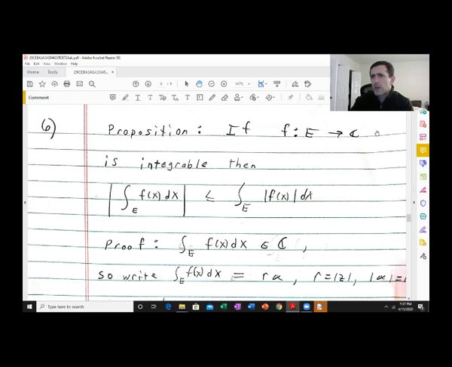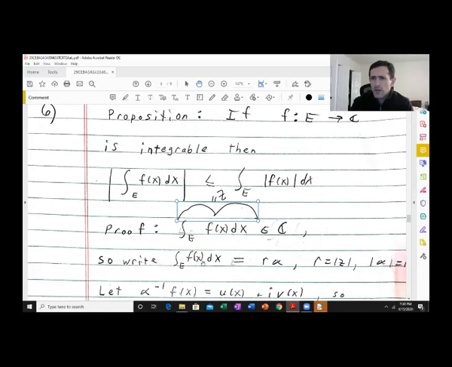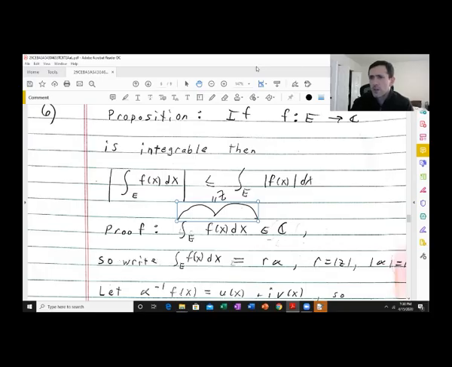Let's say this whole thing here is z. So let's write this integral as r times alpha, where r is the absolute value of this whole thing, and alpha has modulus, absolute value, 1.